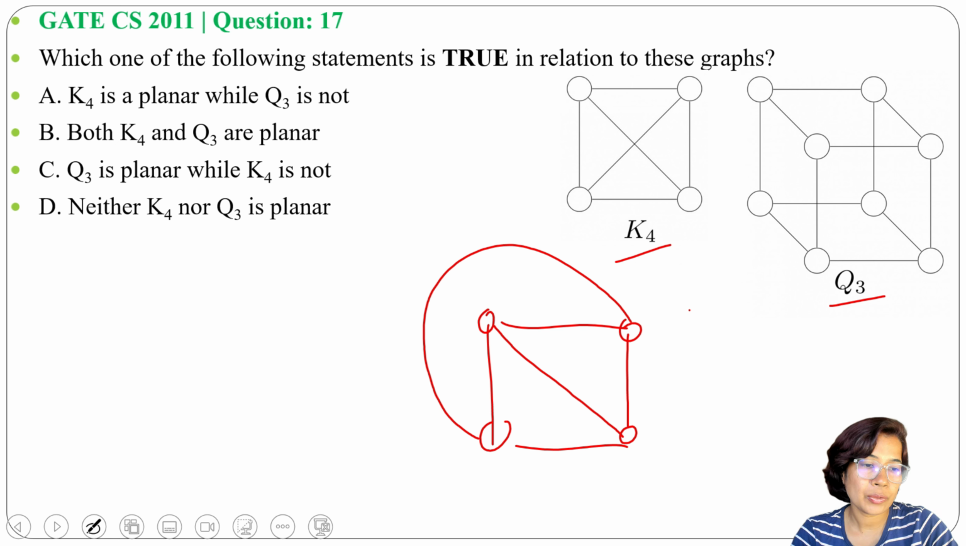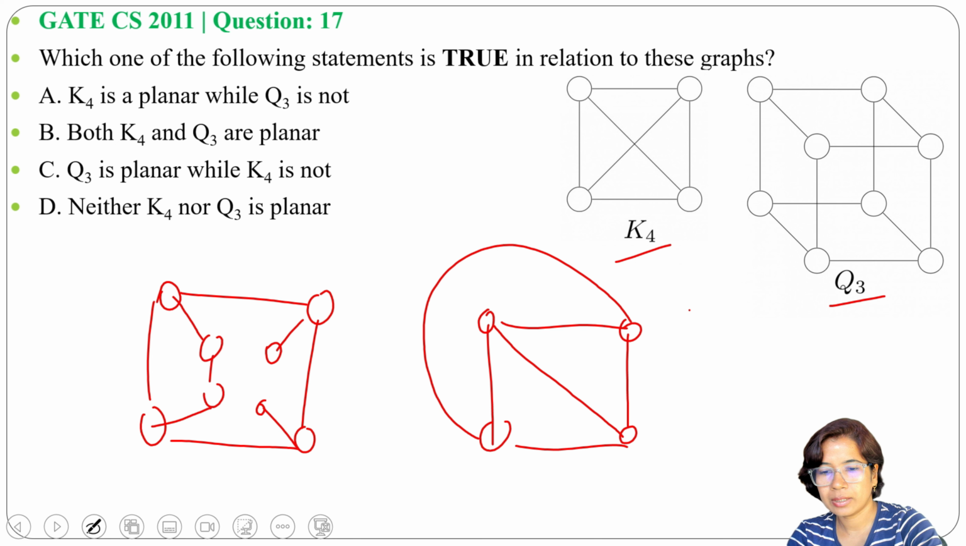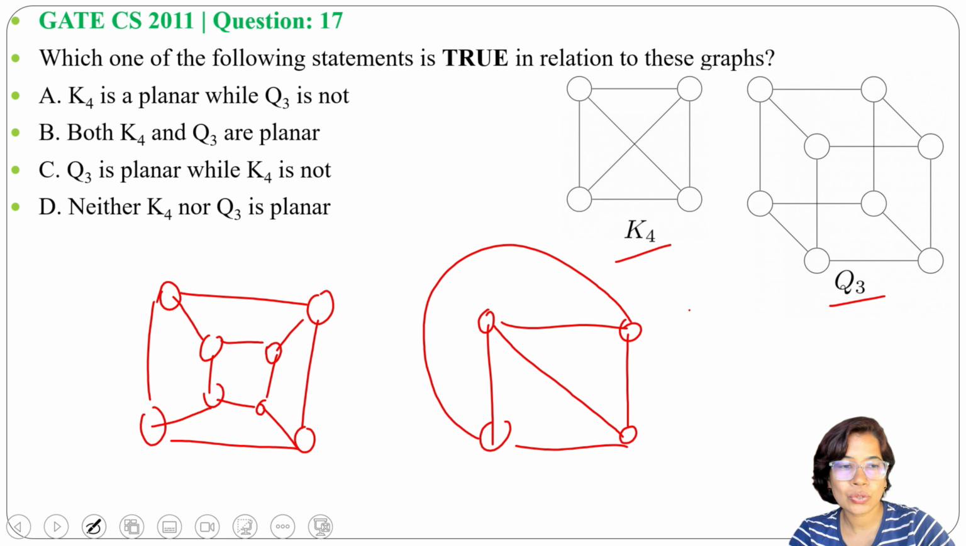Now, can we draw Q3 without crossing of edges? We can do it like this. Yes, Q3 also we can draw without crossing of edges. If we can draw a graph without crossing of edges in a plane, then that is a planar graph.